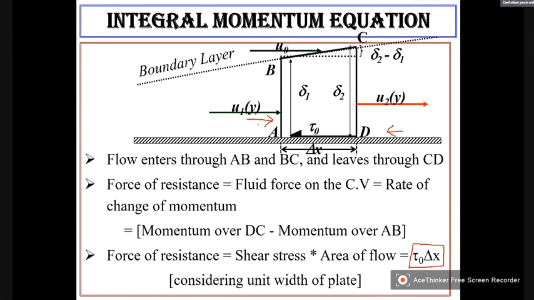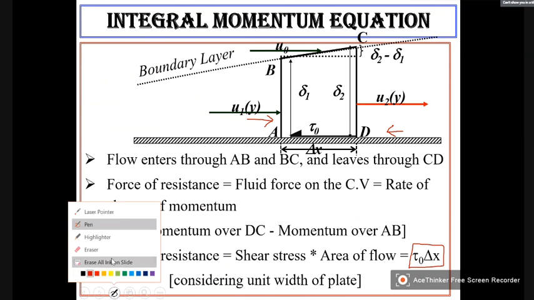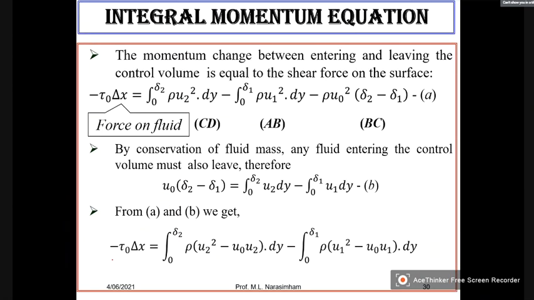So when we equate these two, we have to use a minus sign. So I have used minus sign here, because force on the plate is tau naught dx and force on the fluid is minus tau naught dx.